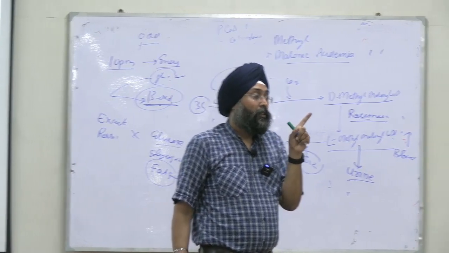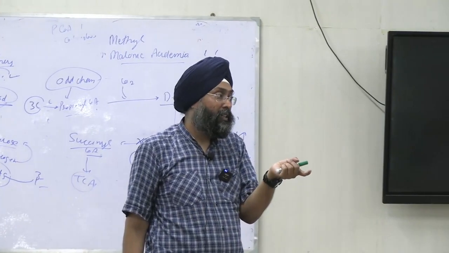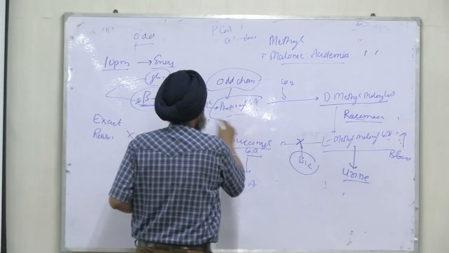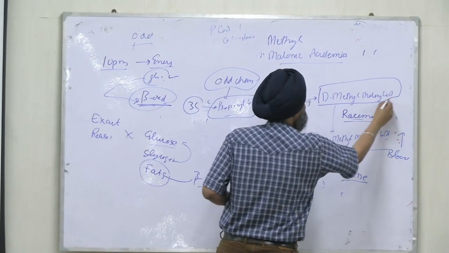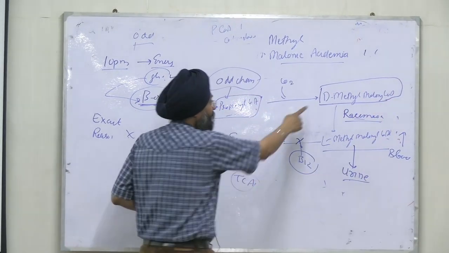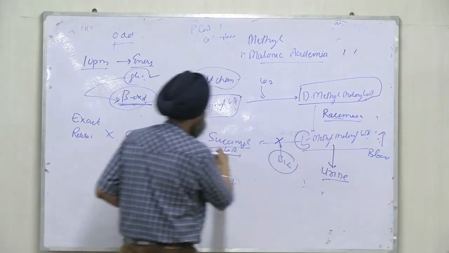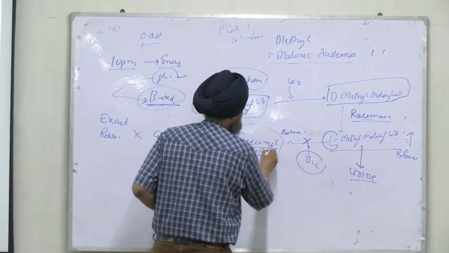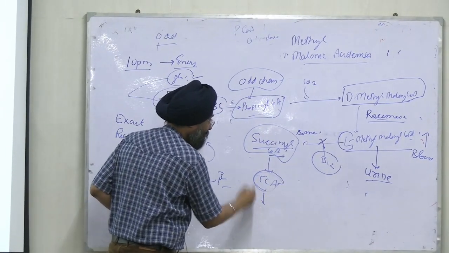In odd chains, the end product is 3 carbon propionyl-CoA, and propionyl-CoA will be metabolized via first a carboxylation reaction to form D-methylmalonyl-CoA. Then D is converted to L isomer by a racemase reaction. Then finally mutase will act to form succinyl-CoA. Succinyl-CoA will enter the TCA cycle and is metabolized.